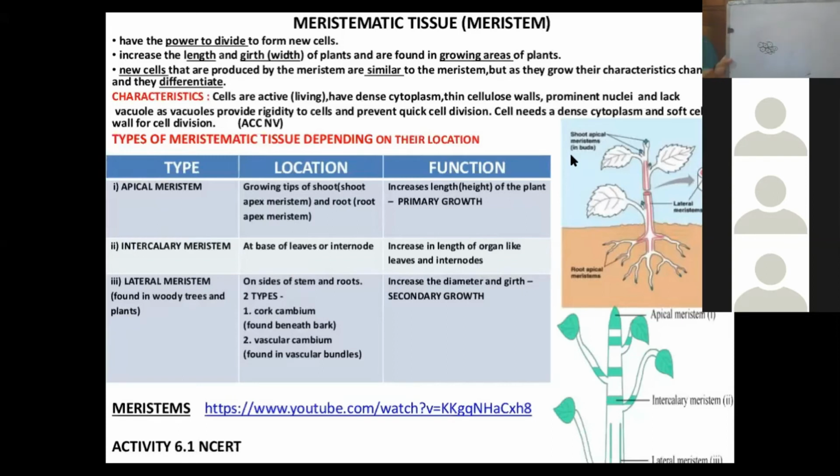But in the meristematic cells, the vacuoles are small in size, or in some of the cells, vacuoles can be absent also. So these are the characteristics of the meristematic cells which make up the meristematic tissue.